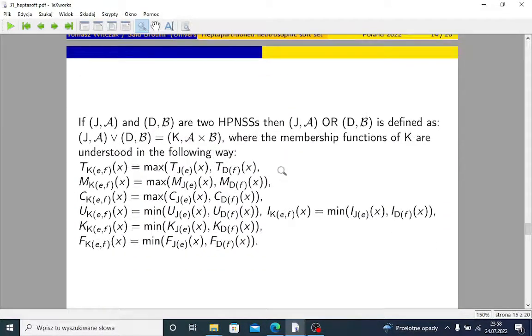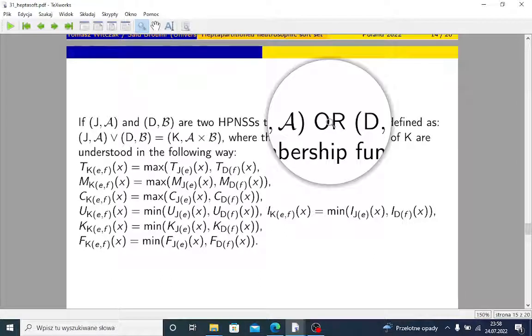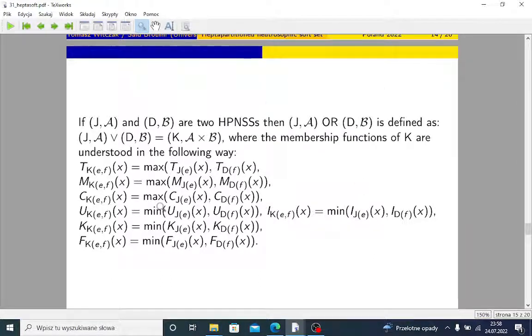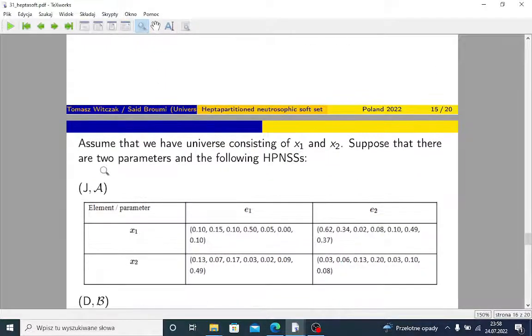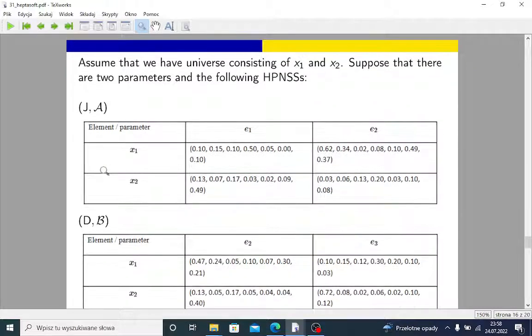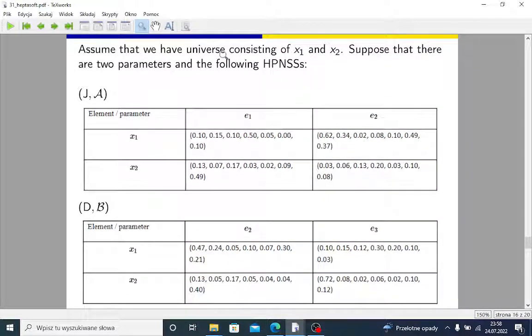And something similar is for this operation OR. So as you can see, there is a lot of writing here, so I assume that you should check our paper or just stop this video and analyze those formulas and those examples. So for example here, now our universe is very simple.